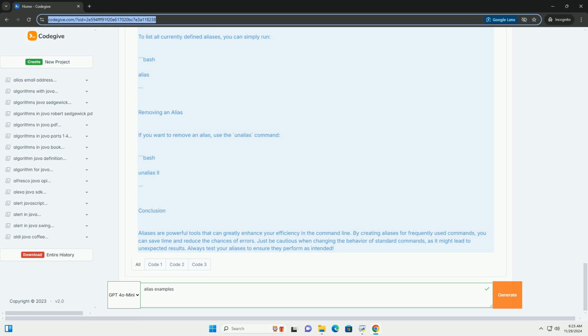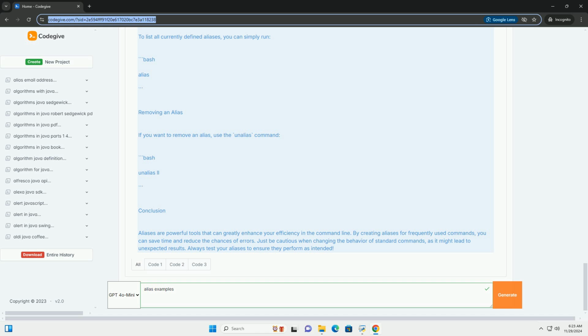Three, navigational shortcuts. Example: quick navigation to frequently used directories. You can now quickly navigate to your documents folder by typing docs or to your projects folder by typing proj. Four, combining commands. Example: update and upgrade packages. This alias allows you to update your package lists and upgrade all packages with a single command, update.